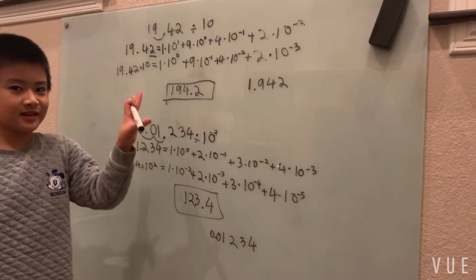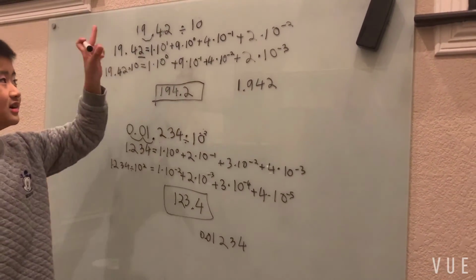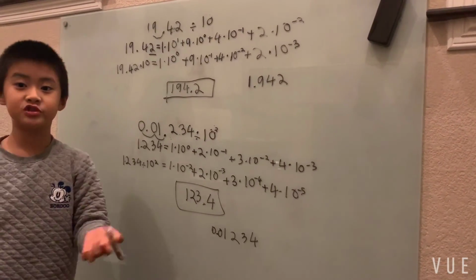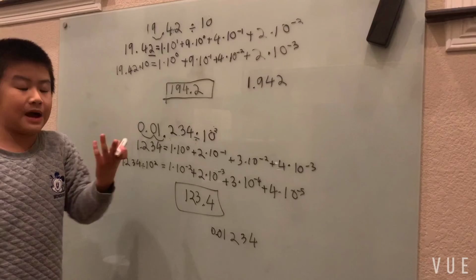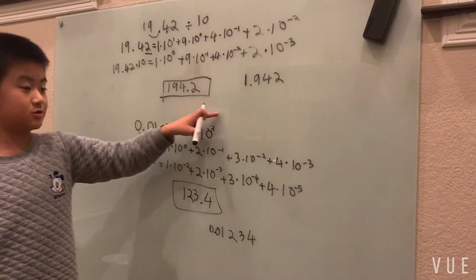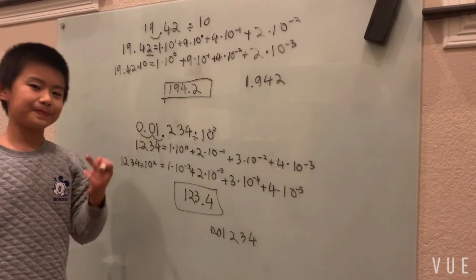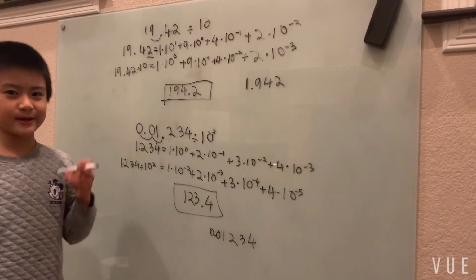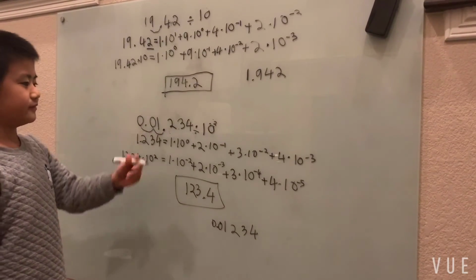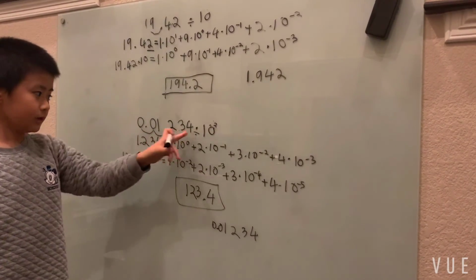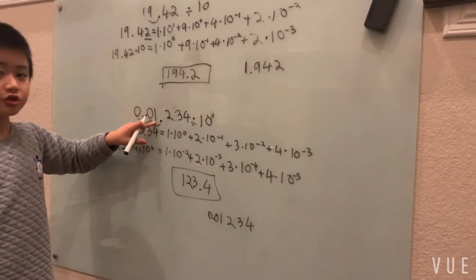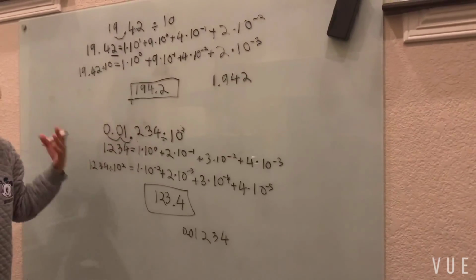Now let's start our entire conclusion. First, multiplying by powers of 10. We just change the power of 10 to a power of 10 with an exponent, and then we just look at the exponent to find out how many spaces we move the decimal point. Now, if the exponent is 1,000,000, how many spaces do we move it to the right? Yeah, 1,000,000. Good. But what about division? Well, division, let's move it to the left. And as we saw here, if it goes farther than this digit, we're just going to add a whole bunch of zeros.